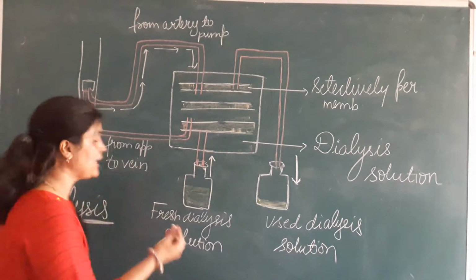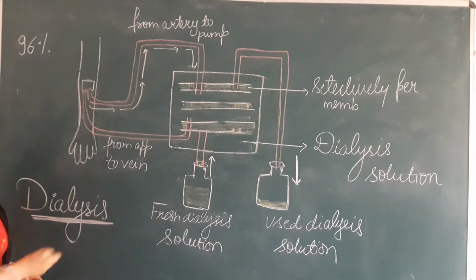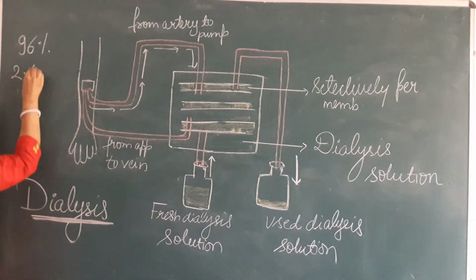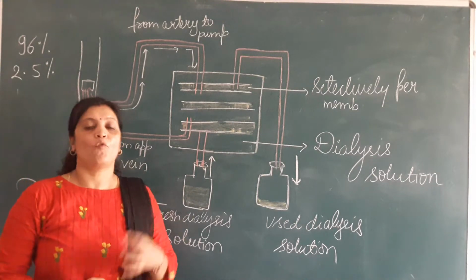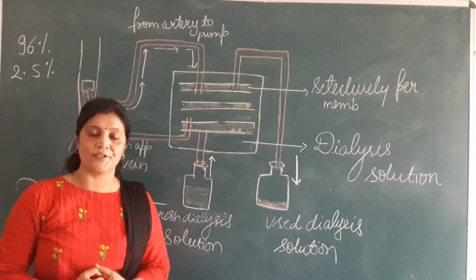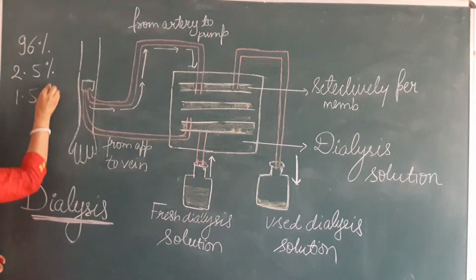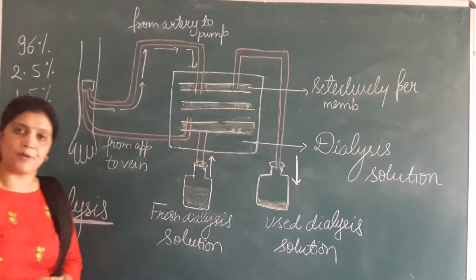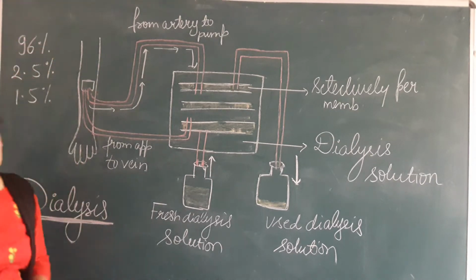In our urine, 96% water is present, 2.5% organic substances like urea, uric acid, water soluble vitamins, hormones etc. are present, and only 1.5% inorganic salt is present. So 96% water, 2.5% organic substance and 1.5% inorganic salt compose our urine.